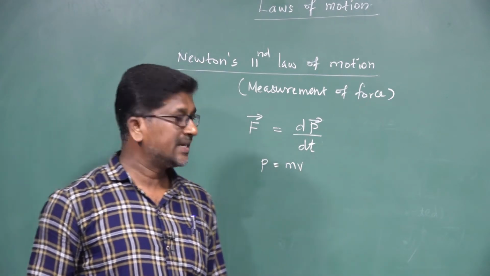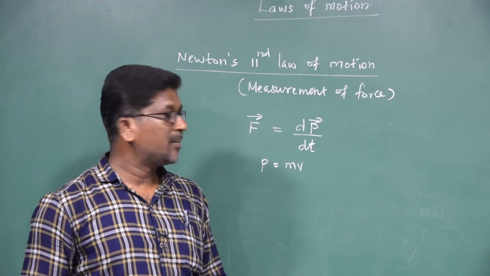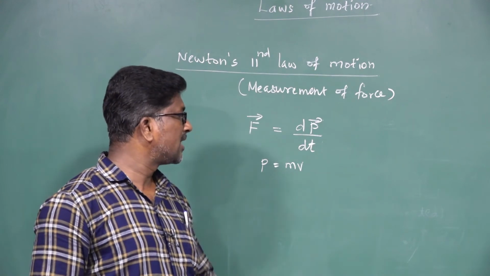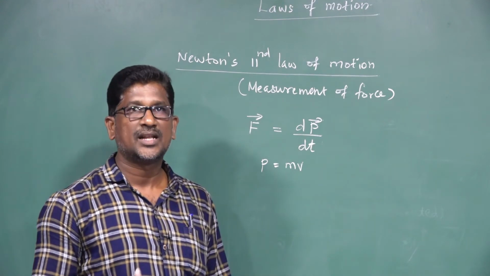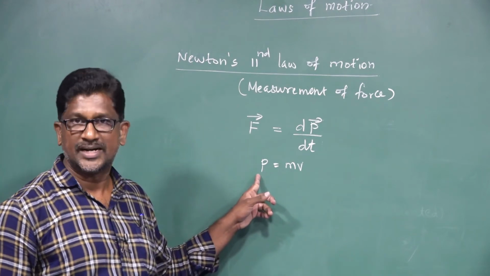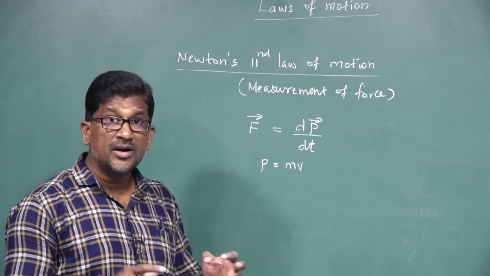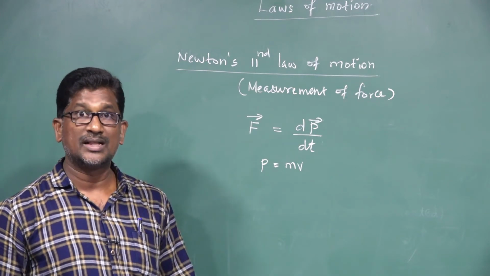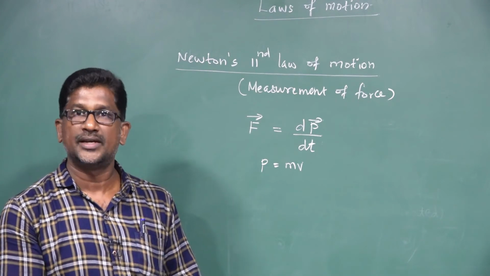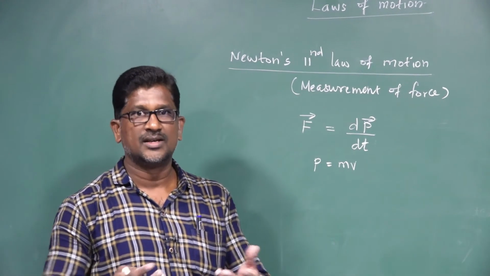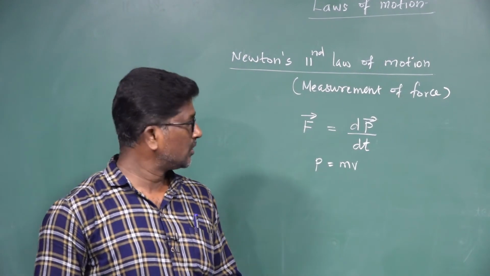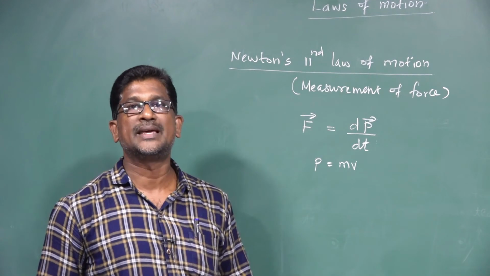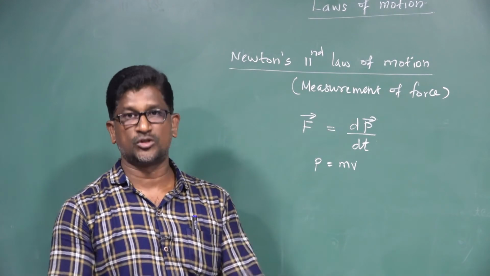Okay, so momentum means the product of the magnitude of mass of the body and the velocity of the body. It is known as momentum, or the quantity of motion possessed by the body, or the impact produced by a body. So there are several definitions of momentum. The best definition for momentum is the quantity of motion possessed by the body.